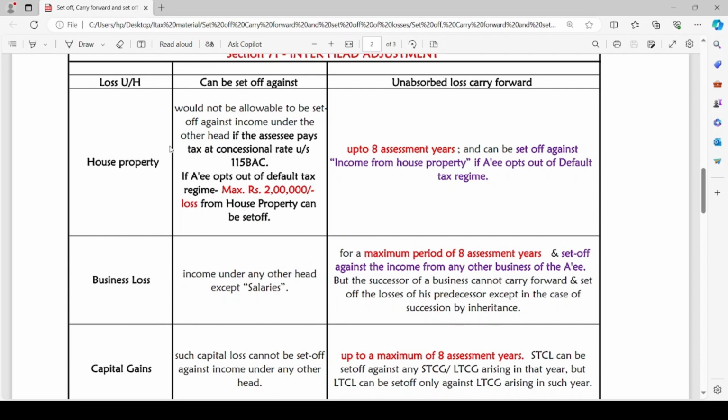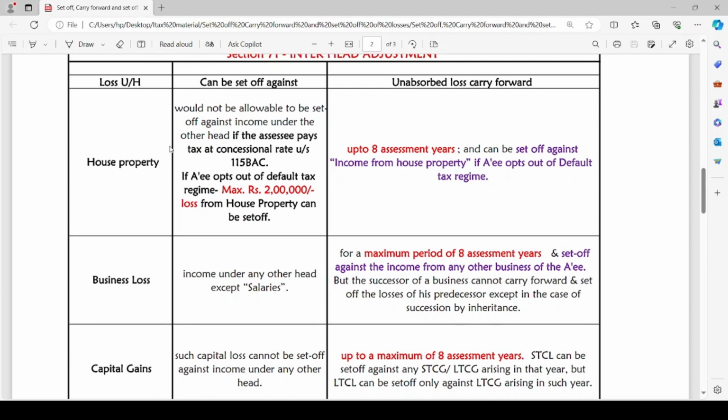Once the business loss has been carried forward to the next assessment year, it can be set off against income from any other business of the assessee in the subsequent years. It cannot be set off against income from any other head.